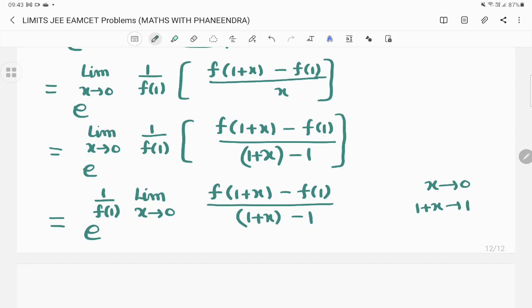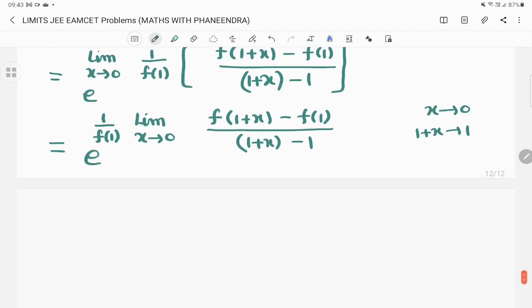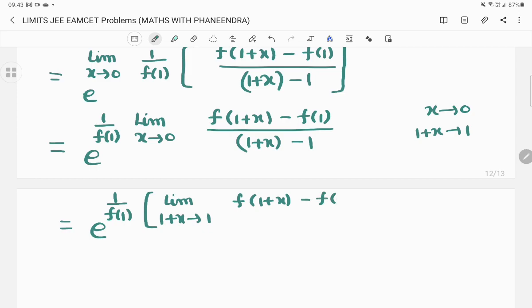So wherever x tends to 0 is there, 1 plus x tends to 1, we can write it. So e power 1 by f of 1, limit 1 plus x tends to 1, f of 1 plus x minus f of 1 divided by 1 plus x minus 1.